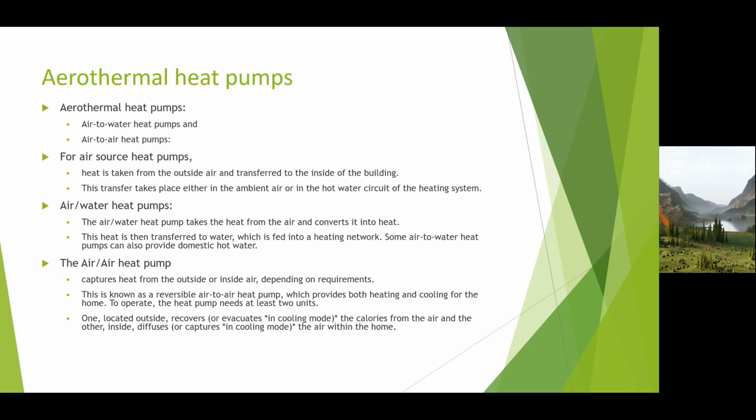The air-air heat pump captures heat from the outside or inside air, depending on requirements. This is known as a reversible air-to-air heat pump, which provides both heating and cooling for the home. To operate, the heat pump needs at least 2 units. One, located outside, recovers the calories from the air, or evacuates them in cooling mode, and the other, inside, diffuses them or captures the air within the home in cooling mode.